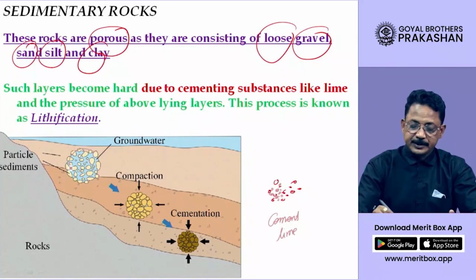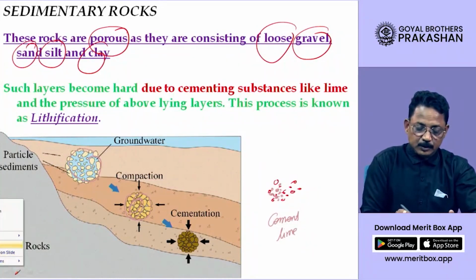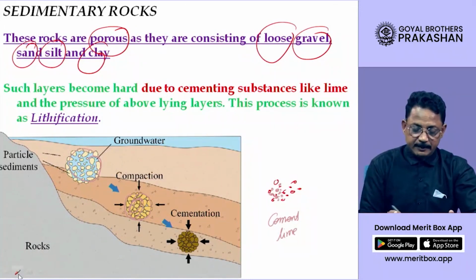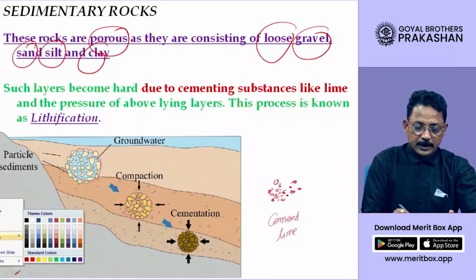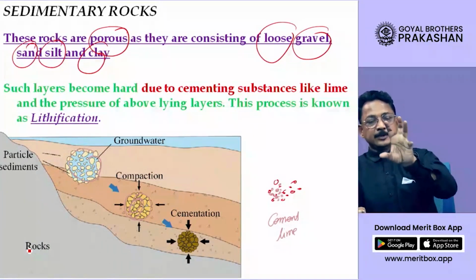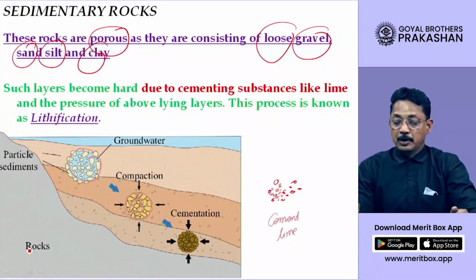These pieces over time come close to each other, and ultimately get stuck to each other by the cementing material present there. The name of that cementing material is lime, and another cementing material is gypsum. Lime and gypsum bind them together and they turn into rock.